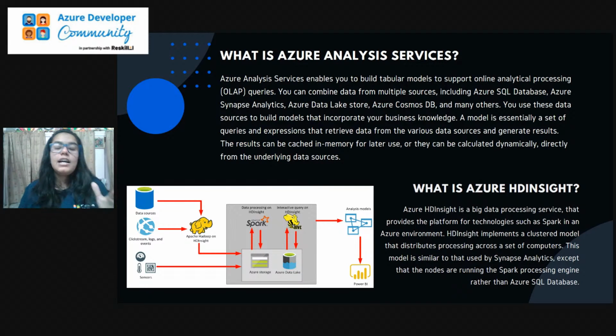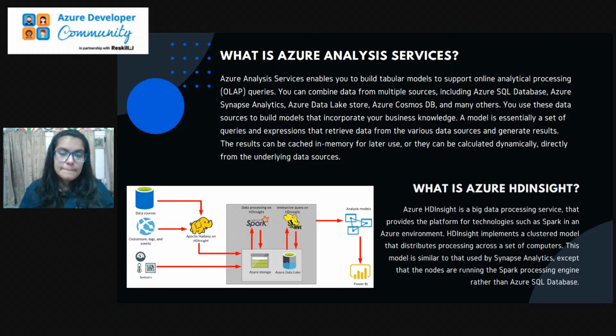So basically Azure Analysis Services enables you to build tabular models to support online analytical processing queries, so that you can apply some SQL over it, fetch the data and operate over your data. You can combine data from multiple sources, including Azure SQL databases, Azure Synapse Analytics, Azure Data Lake Storage, Azure Cosmos DB, and many other platforms or tools, we could say. So, basically, it's the services that are provided by Azure to process your data.